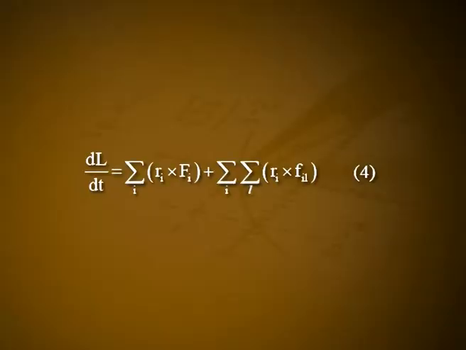Thus, dL/dt is equal to summation i Ri cross Fi plus summation i summation l Ri cross fil. Let it be equation number 4.